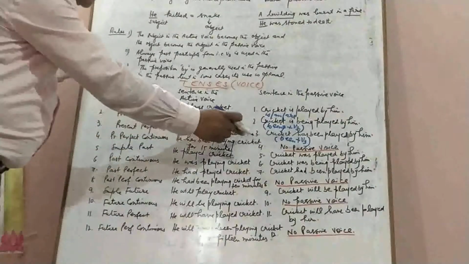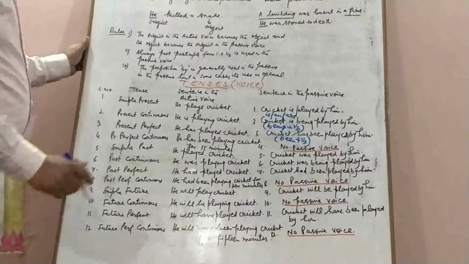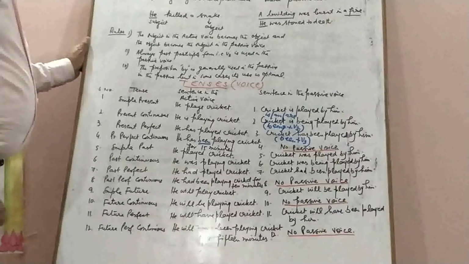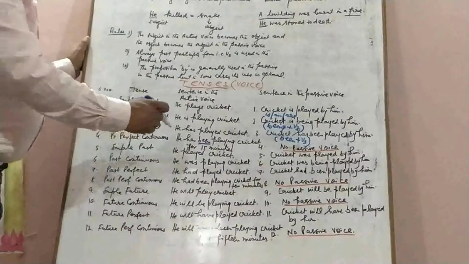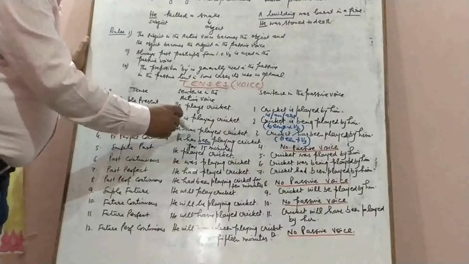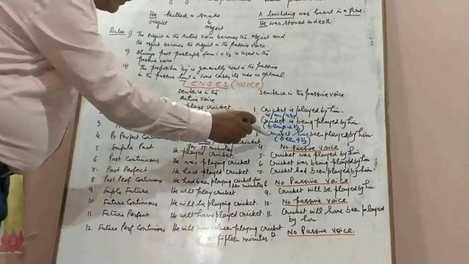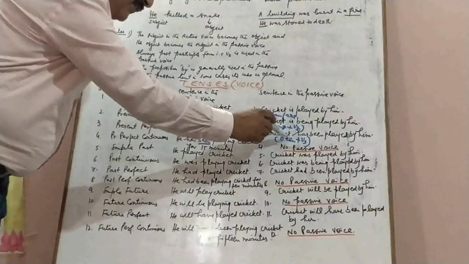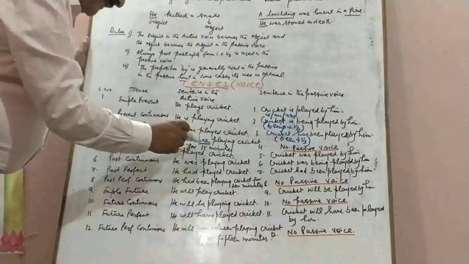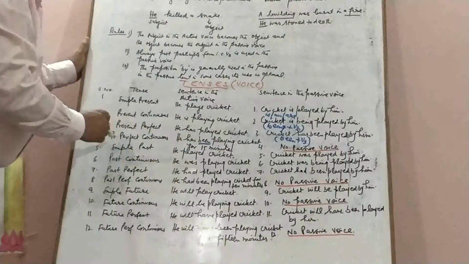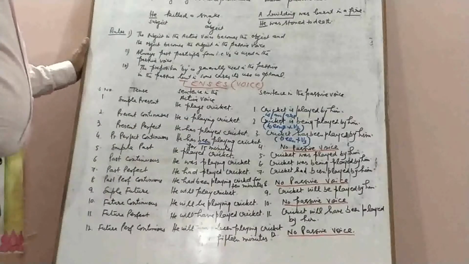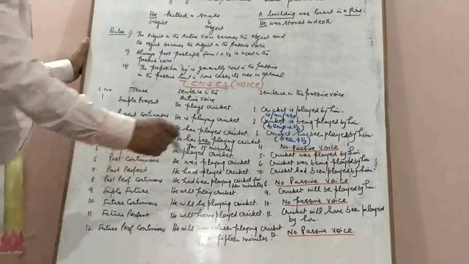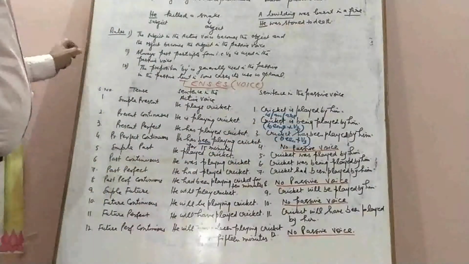Then we have present perfect continuous. He has been playing cricket for 15 minutes. Now we see that been is used here in the present perfect continuous, and we saw that in case of present perfect we use has been, have been plus V3. So we have already used been here, so it can't be passivized. A sentence in the present perfect continuous cannot be transformed into passive voice. So I have written no passive voice.